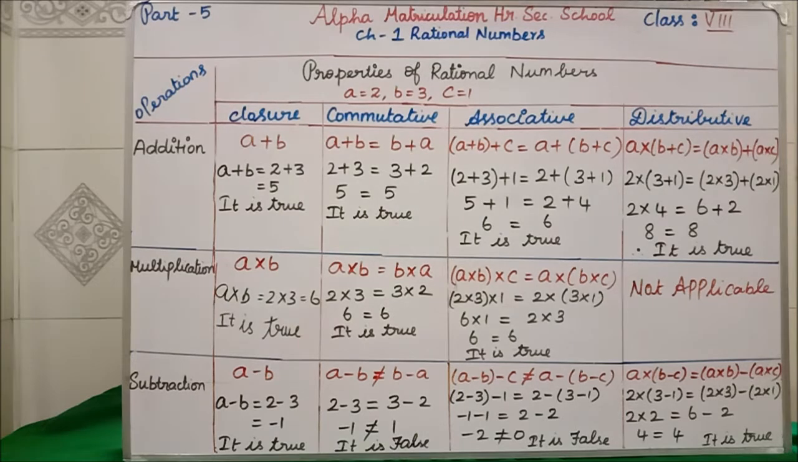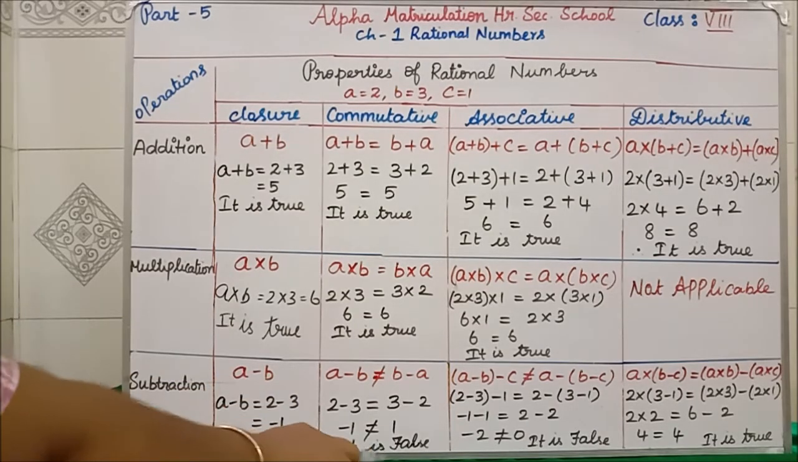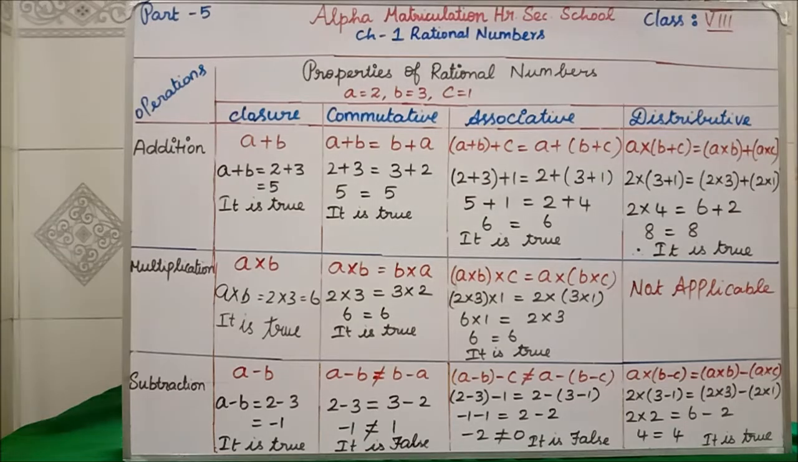Clear? Because minus 1 will be in the left side of the 0 and positive 1 will be in the right side of the 0. So both are not same. So in between we have written not equal and it is false we have written. Clear? It is false. Can you able to understand for addition, multiplication, subtraction this commutative property?